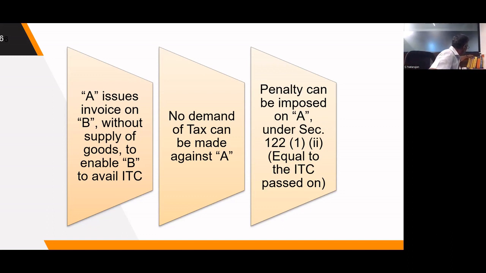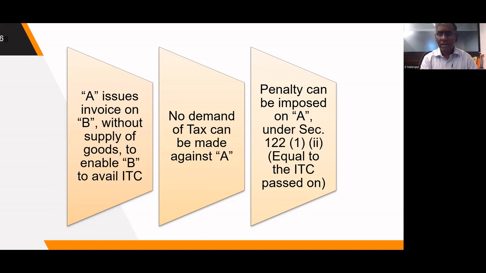Under section 122 subsection 1 class 2, which talks about penalty for issuing invoices without actual supply of goods, that penalty can be equal to the amount of tax which has been passed on. Any person who issues any invoice or bill without supply of goods or services in violation of the Act will be liable for penalty.